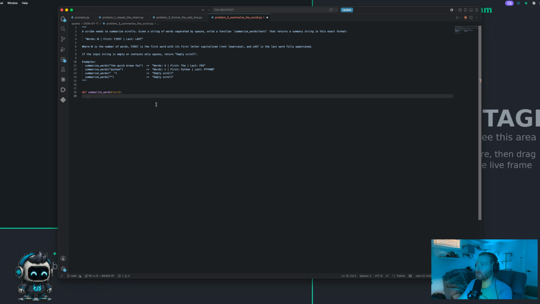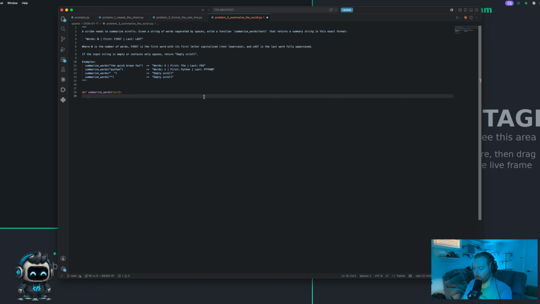A scribe needs to summarize scrolls. Given a string of words separated by spaces, write a function summarize_words_text that returns a summary string in the exact format: "n words, first and last", where n is the number of words. First is the first word with its first letter capitalized, rest lowercase, and the last fully uppercased. Okay, so we want the first word. So we're counting the length, and we're giving the first word and the last word, and we're capitalizing the last word. Fun.